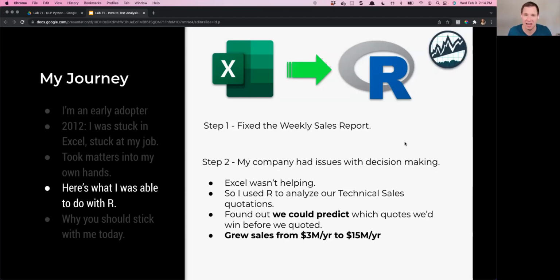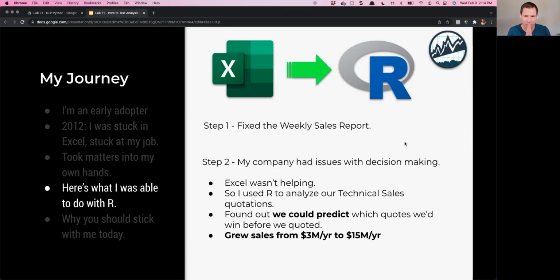It would take a lot of time and effort and energy to put these quotations together and submit that quote to the customer. And then we would lose a lot of them. So we were pretty much kind of all over the place. In fact, some of the quotes, we had so many of these that some of them were just sitting and we weren't even able to quote them. So we were missing out on a lot of leads too.